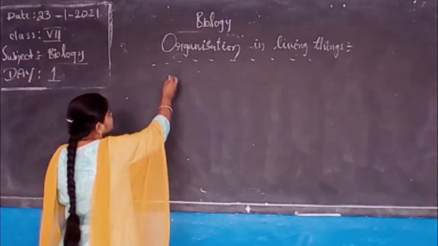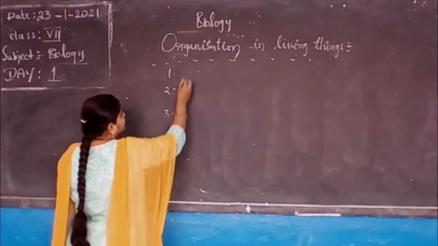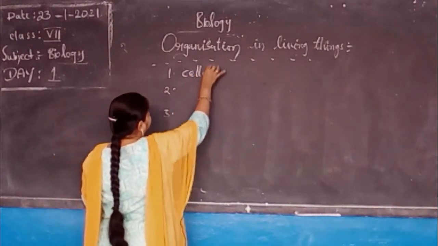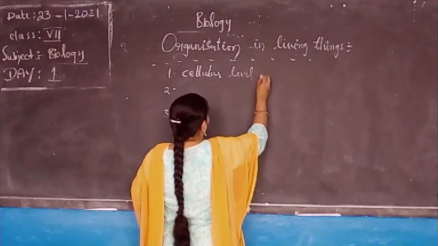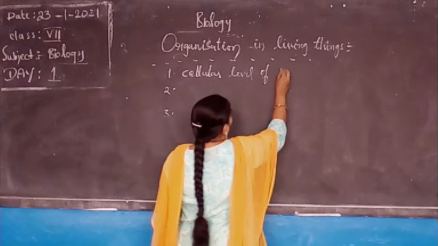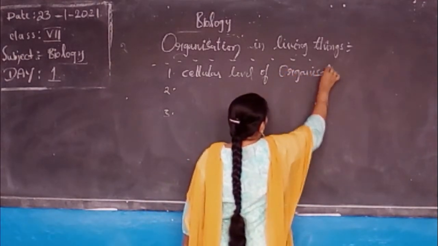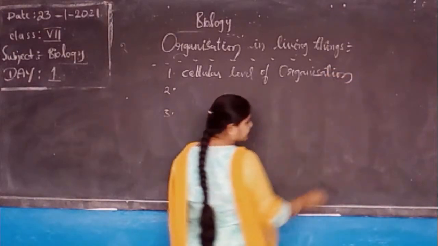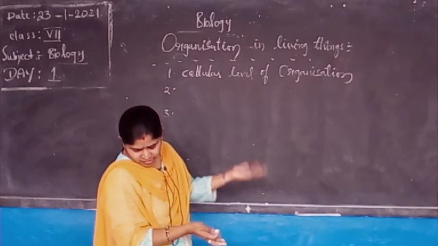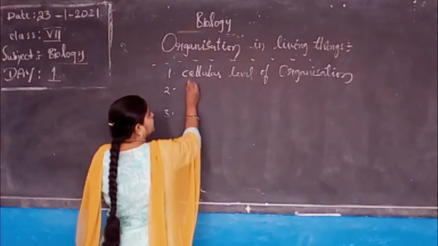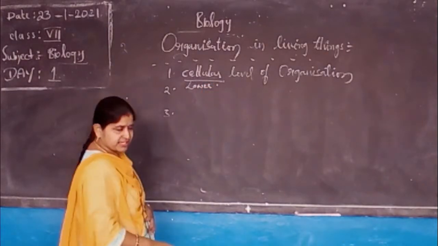In that, the first one is cellular level of organization. Then, lower level of organization or cellular level of organization. Here it is also called lower level of organization.